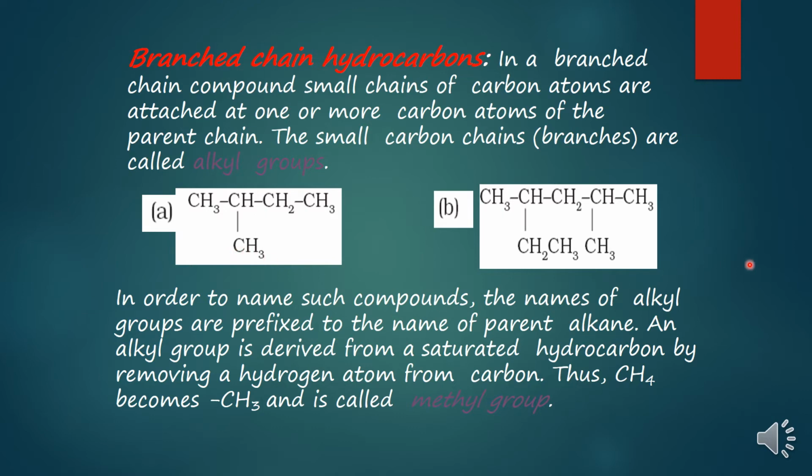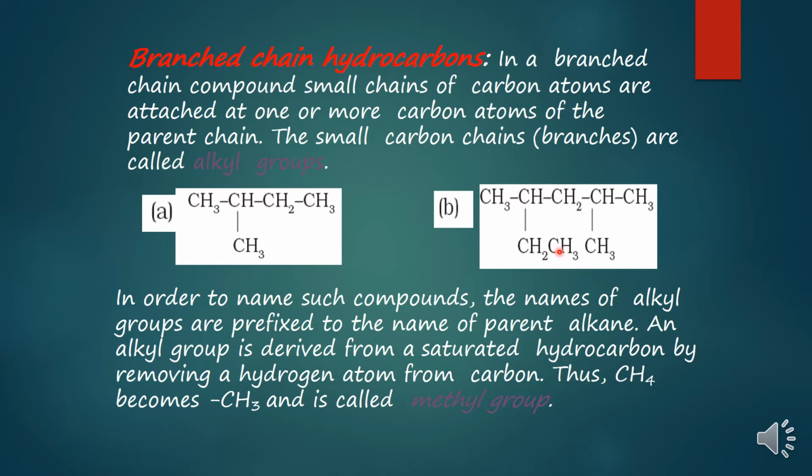Let's take another example. Children, in this example, if you see carefully, the main chain is 1, 2, 3, 4, 5. This chain is containing 5 carbons. But if I consider this as the main chain, how would I count? 1, 2, 3, 4, 5, 6.